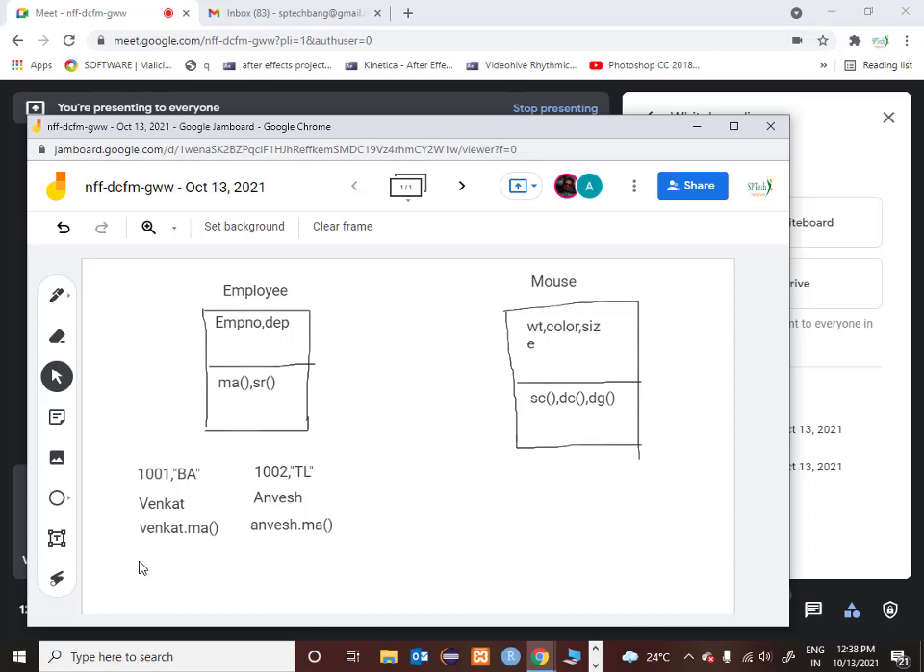Now I want to print the employee number of Venkat. So how do I print it? Very simple. I will give a print statement like this. So I will say print.